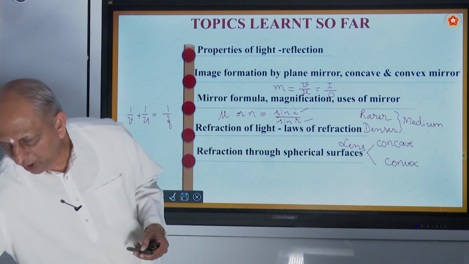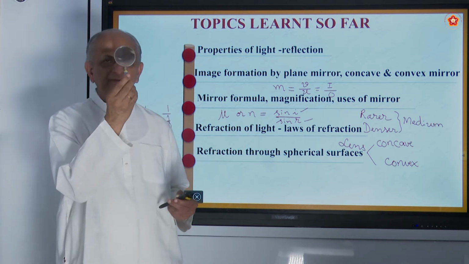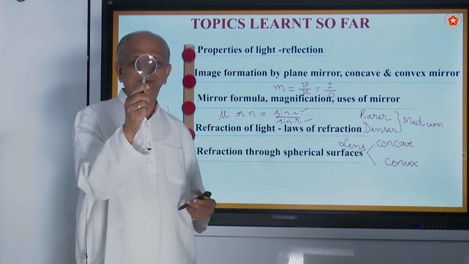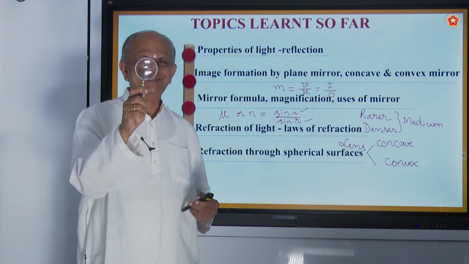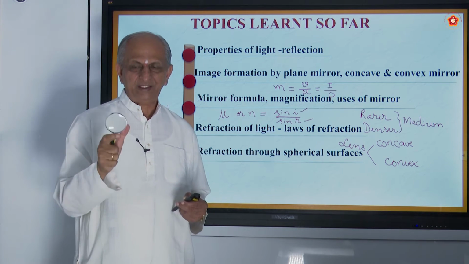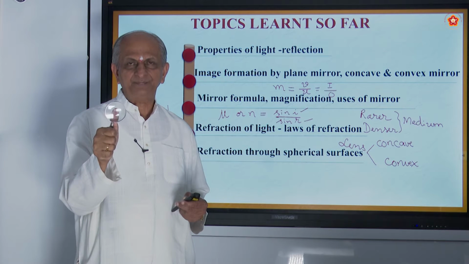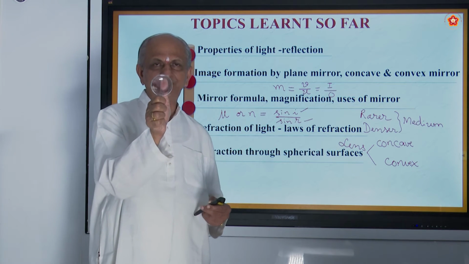And the most common thing we get is, in your language you call it booth kannadi in Kannada. So this is an example of a double convex lens. Here the middle portion is thick, and you can see how thick the finger looks.